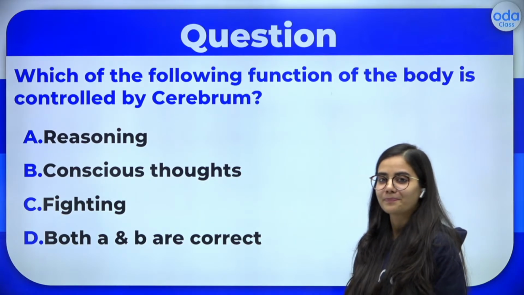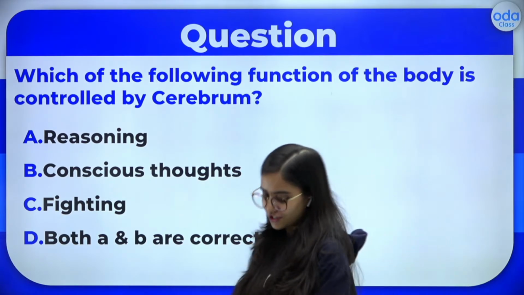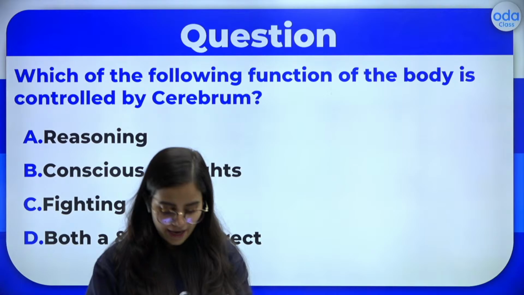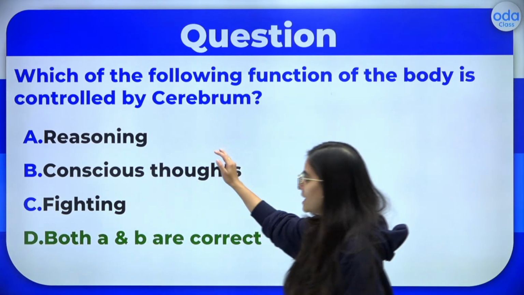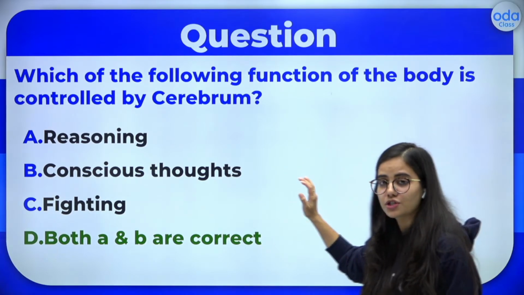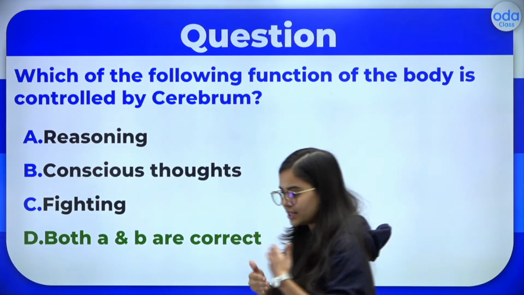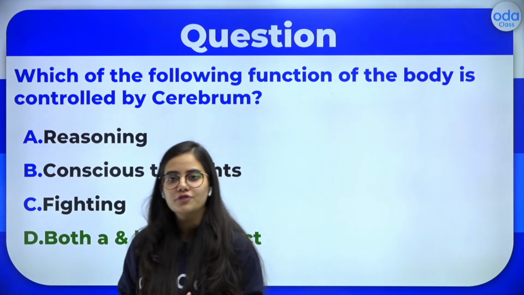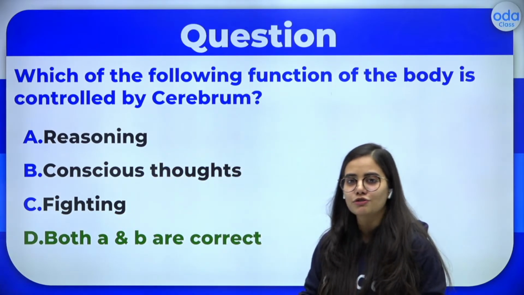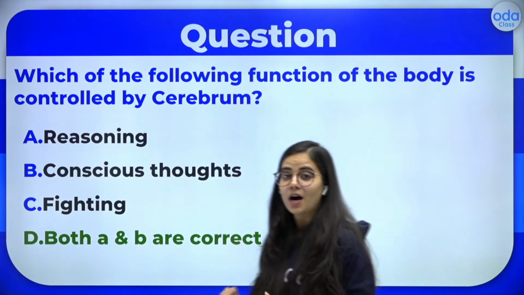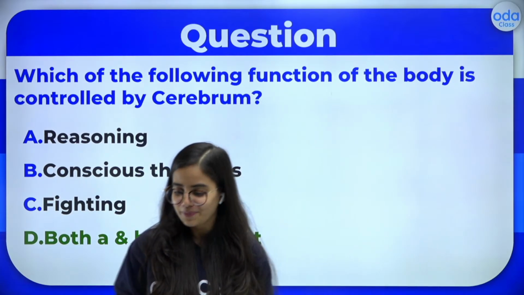What do you think? Okay, that's great. So it's time for us to see the answers. Yes. So for reasoning and our conscious thoughts, whatever we think at any point of time, and whatever reasons and logic we put into things, both of them are controlled by the cerebrum.